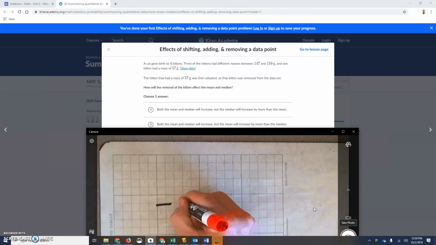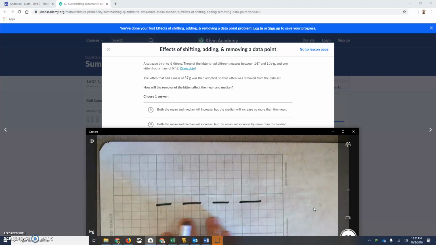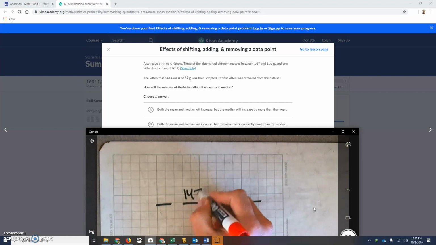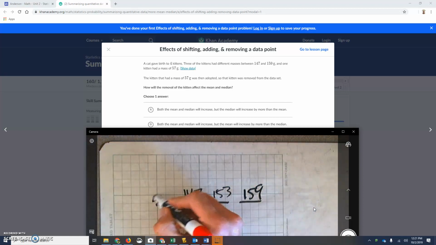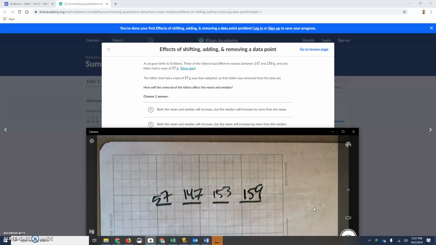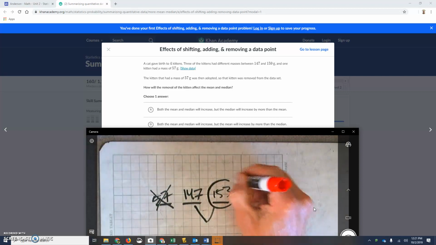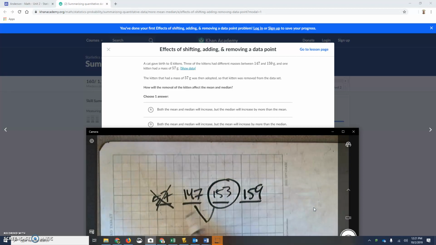First we have 1, 2, 3, 4. So the top 3 were 147 through 159. This one we don't really know. I'm going to put something right in the middle. Actually, that's exactly in the middle. And then we know this one's 57. So what we do is we're removing this one. Before, the median was the average of these two. But now the median is just that one. So the median has increased a little bit, by about 3 grams.